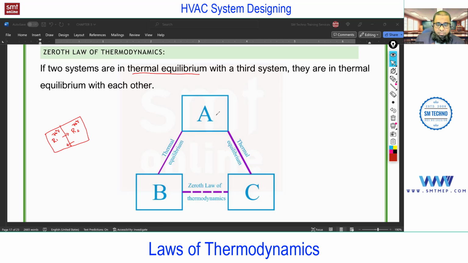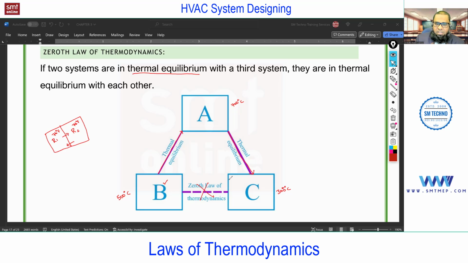So the zeroth law is simple. For example, assume body B is physically connected with body A, and body A is physically connected with body C. Assume body B temperature is 500 degrees centigrade, body A 700 degrees centigrade, and body C 300 degrees centigrade. You see there is no physical connection between B and C. Physically, A and B and A and C are connected. So what will happen after some time?